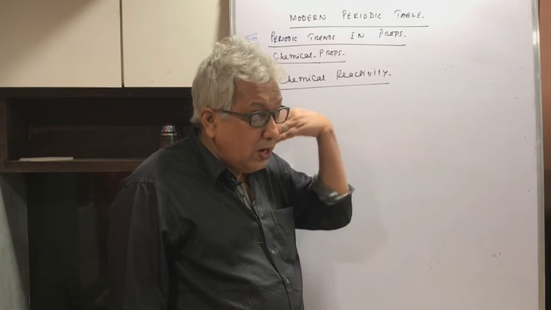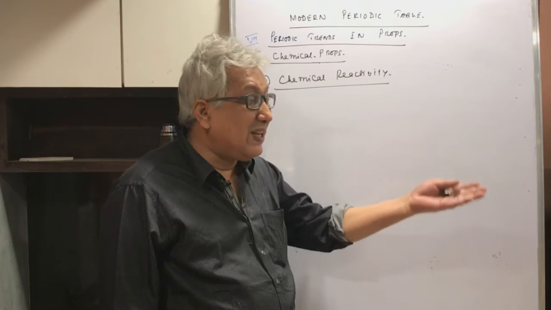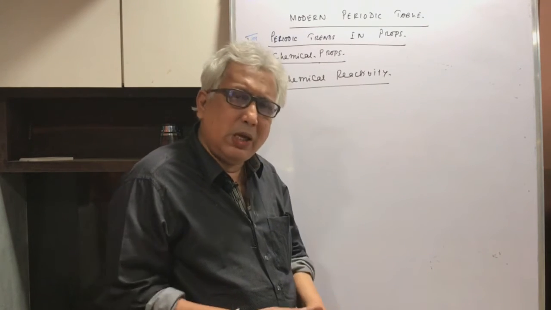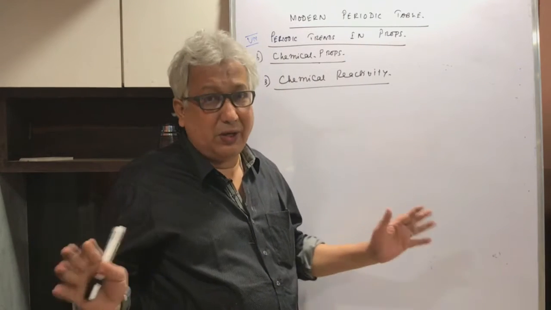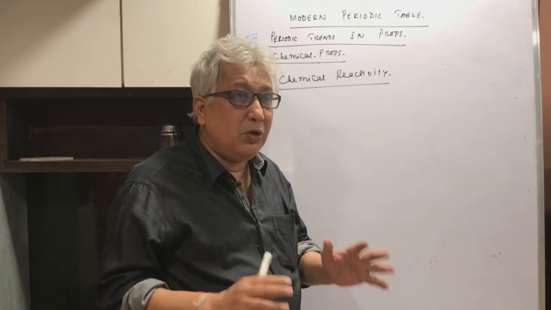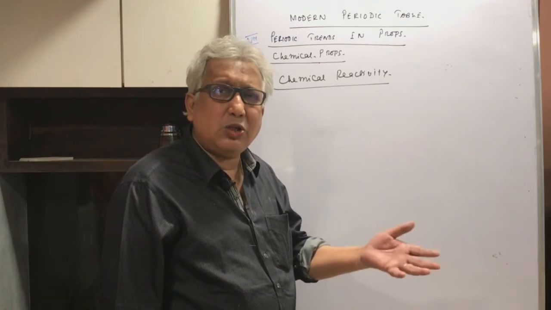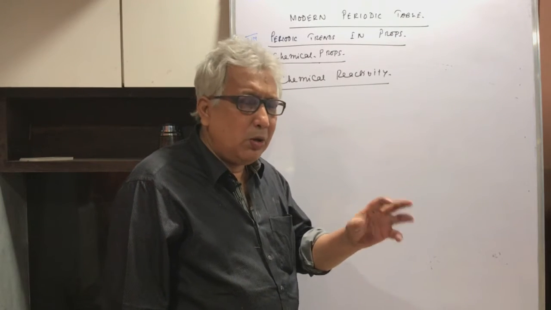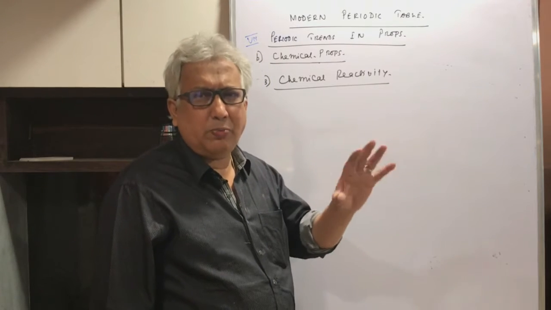But right on the other side, chlorine has 7 electrons in the outermost shell, so it is desperate to gain an electron, and therefore it is highly reactive. So sodium is highly reactive, chlorine is also highly reactive, but the reason is different. Sodium is highly reactive because it is desperate to lose an electron. Chlorine is highly reactive because it is desperate to gain an electron. So it mainly depends upon the electronic configuration, but of course the atomic size also plays a role.